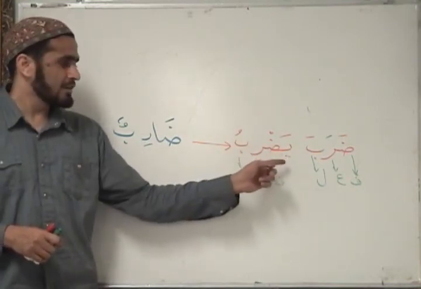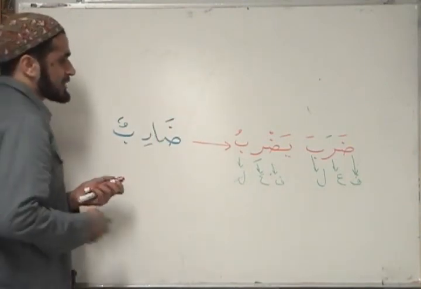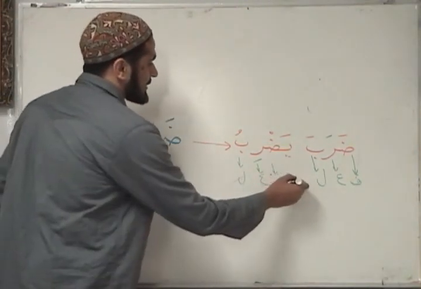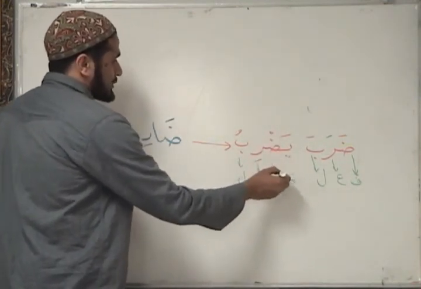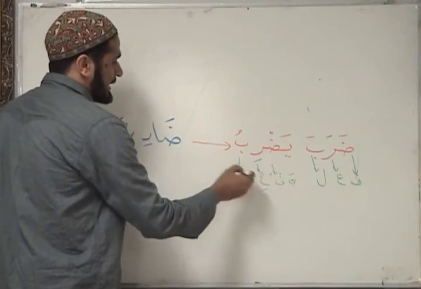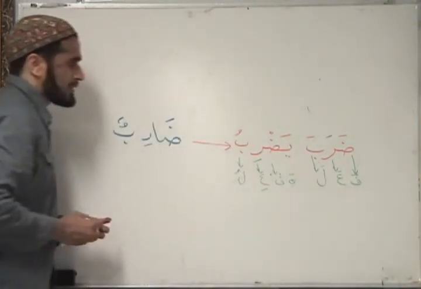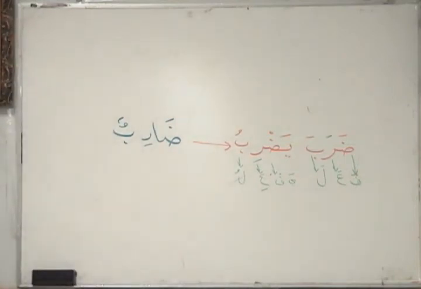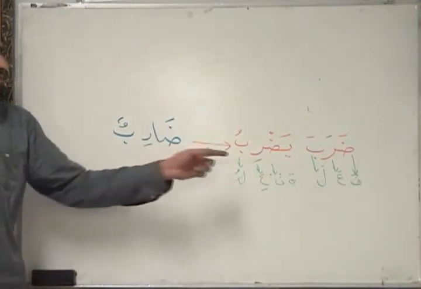What is ya? Ya is ya. Since it's extra, on the scale you just write a ya. It's nothing new, it's a ya. The same thing repeats over. So this is yaf'ilu, right? This is fa'ala. Daraba is on the scale of fa'ala. Yadribu is on the scale of yaf'ilu. Okay, it's not say yaf'ilu.